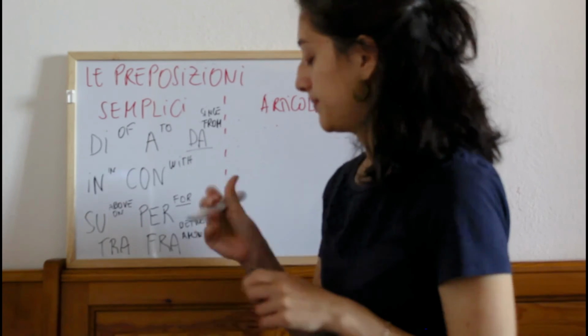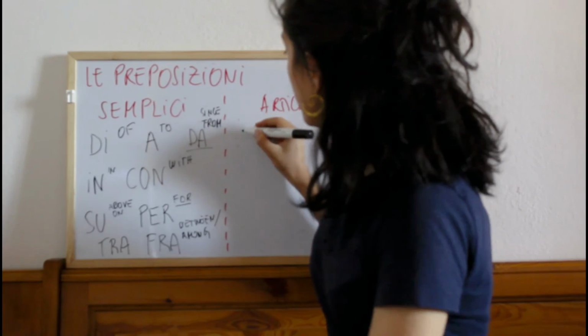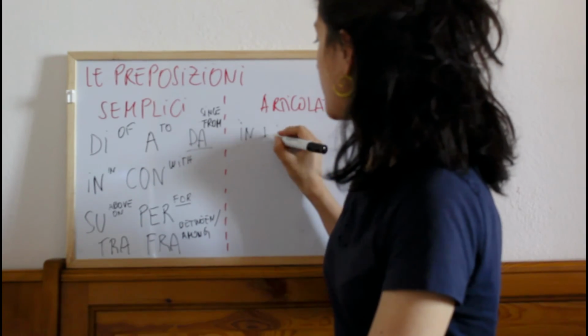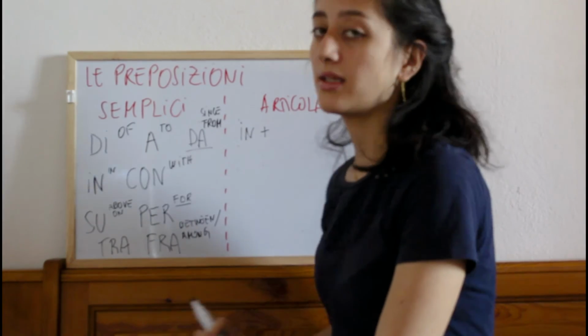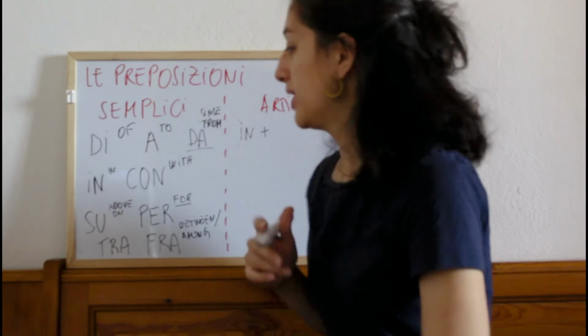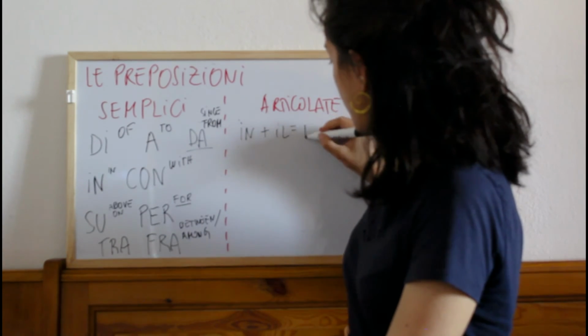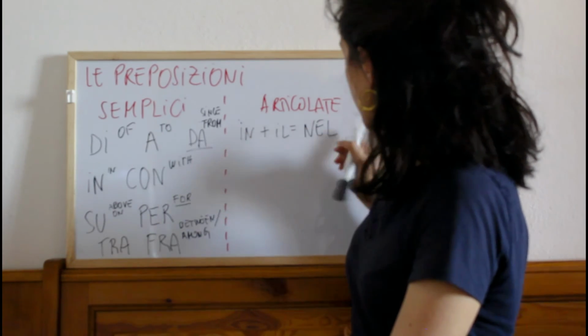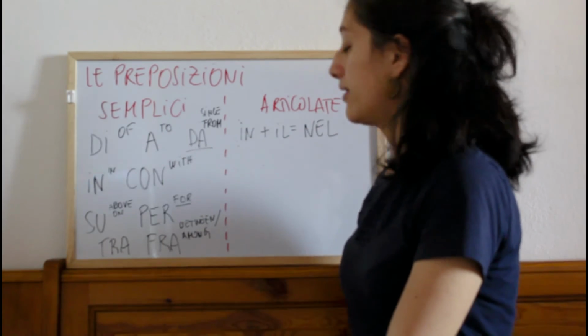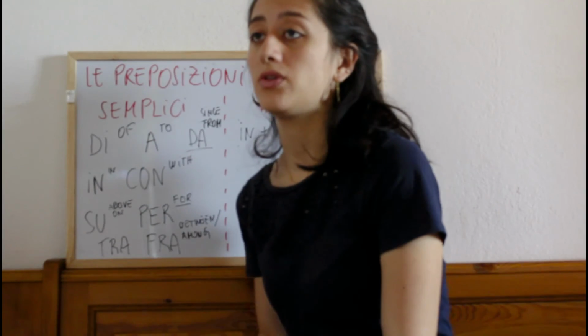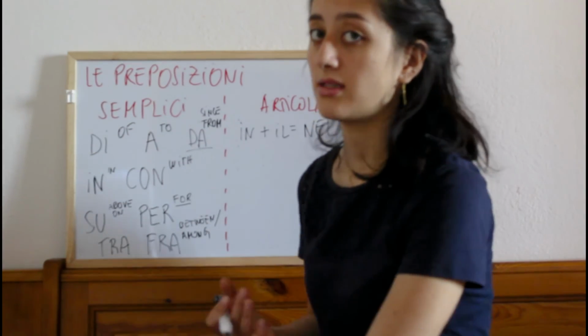Now we will see in. In, we see the in changes completely the form. How? In plus il becomes nel. Simply because otherwise it would have been impossible to pronounce.